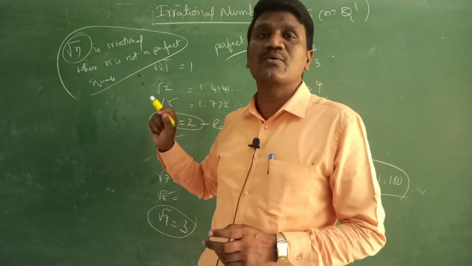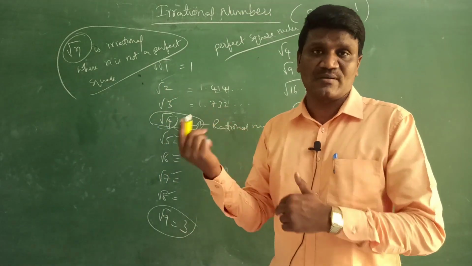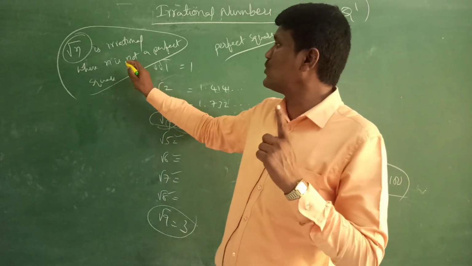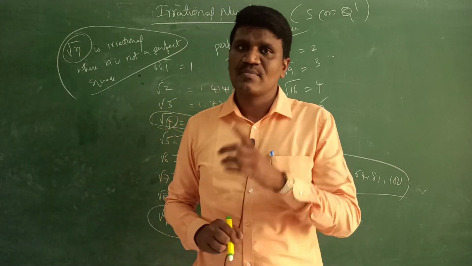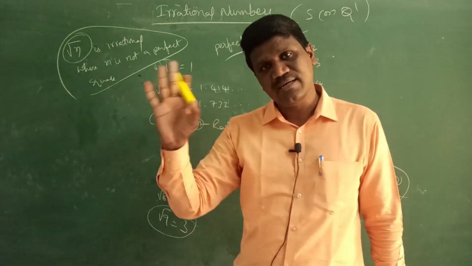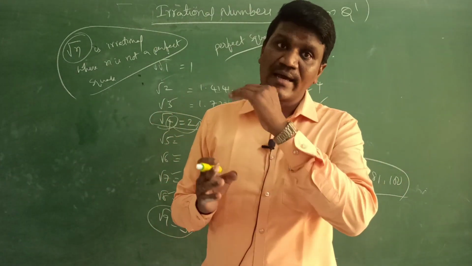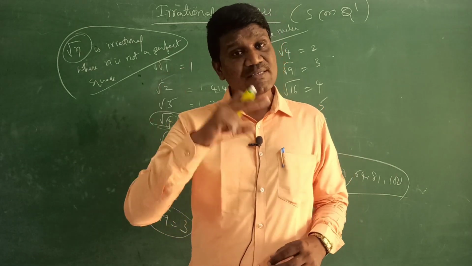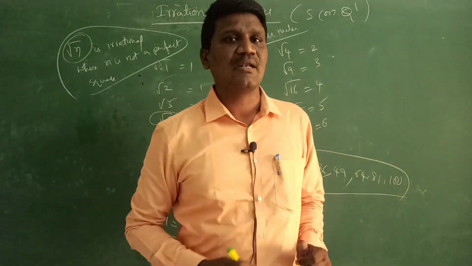Suppose n is a perfect square, then what happens? Since n is a perfect square, that is a rational number. Okay, so you can note this down also. So for irrational numbers we have two definitions. Okay students, now let us see how to plot an irrational number on the number line. Already we have learned how to plot a rational number on the number line. Now let's see how to plot an irrational number on the number line.